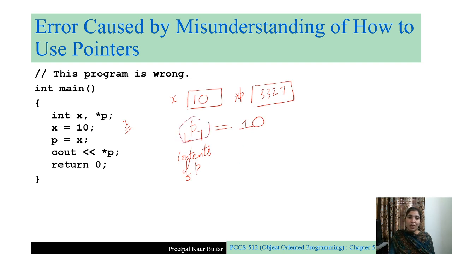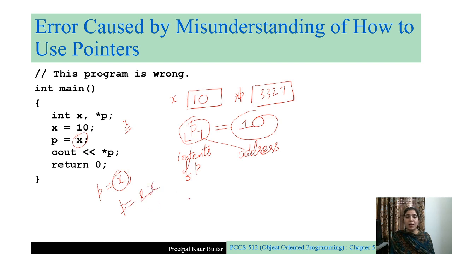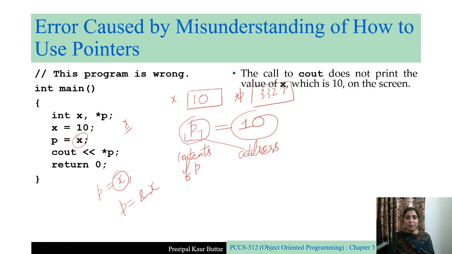So what are we doing here? P is supposed to contain an address. Why? Because P is a pointer variable. But what are we trying to give it? We are giving it a value. So we should store some address in it, not a value. P should not be equal to x, where x is a normal value. P should be equal to some address. It can be the address of x, it can be the address of any other thing, right? So here we are using the pointers wrongly.